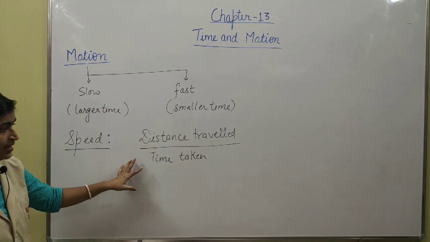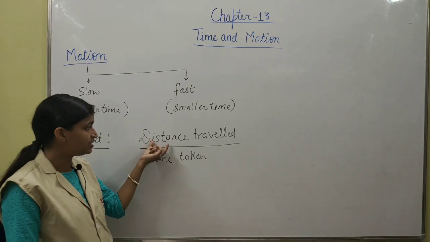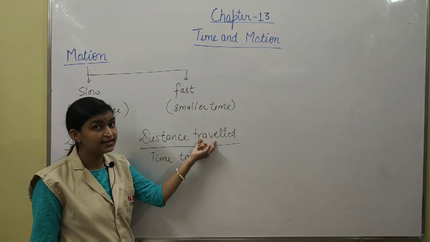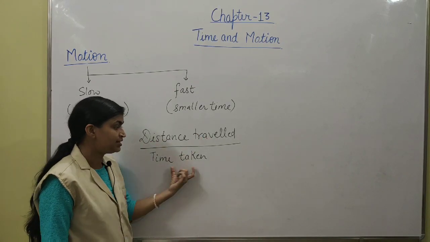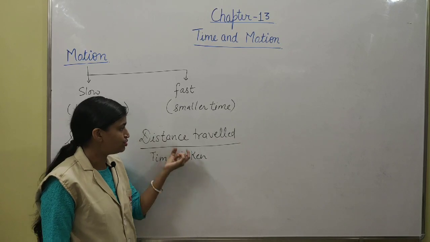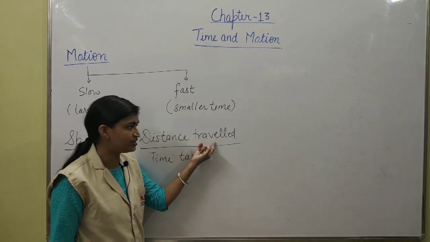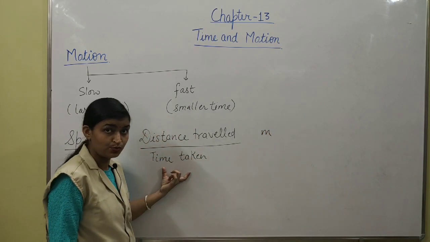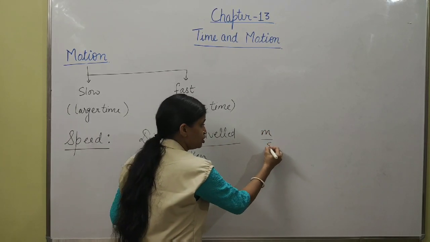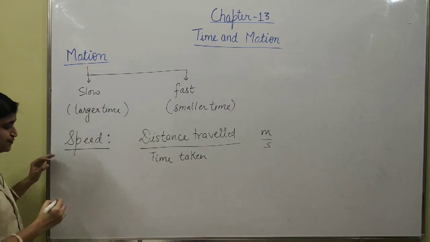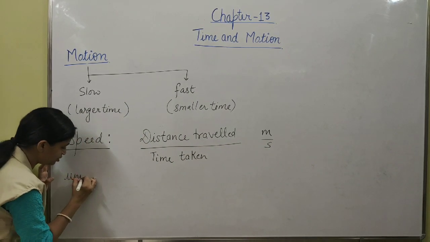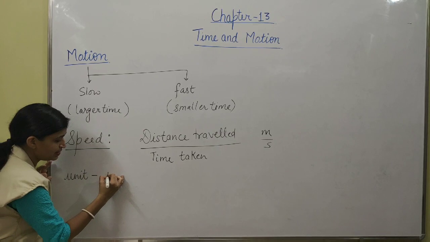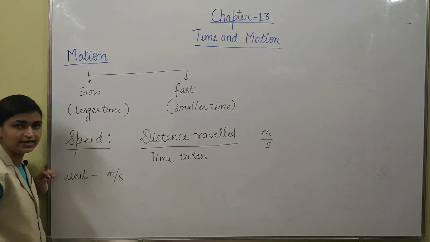Is it clear? Now see here, distance travelled is a length, whereas time taken is time. So the unit of distance travelled will be meter and the unit of time will be second. So the SI unit of speed is meter per second.